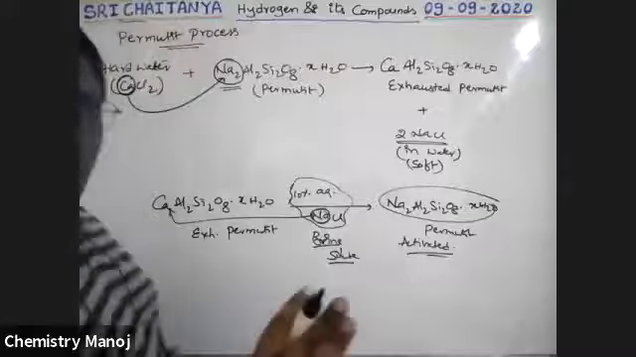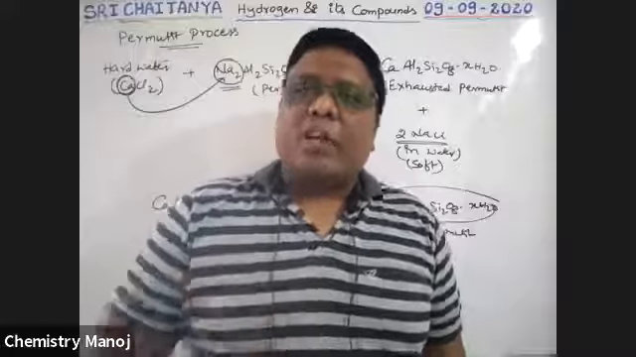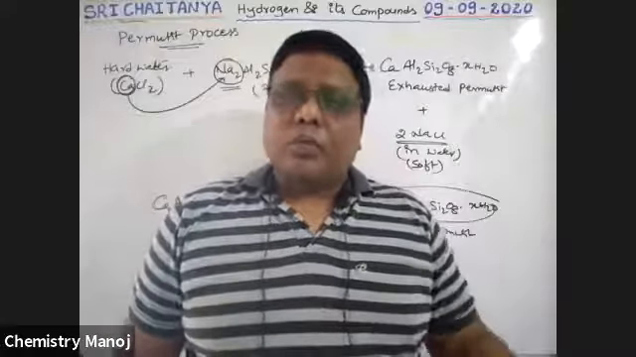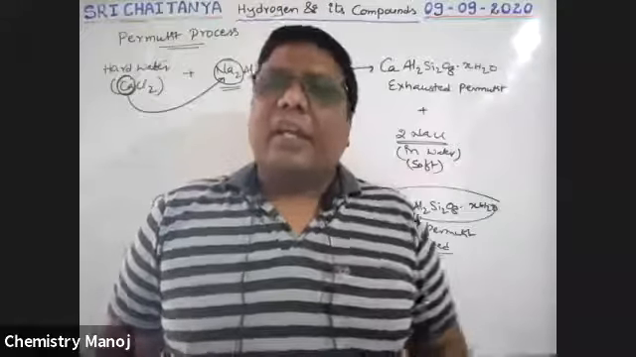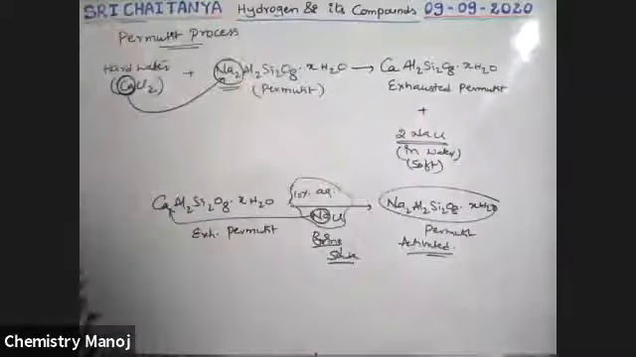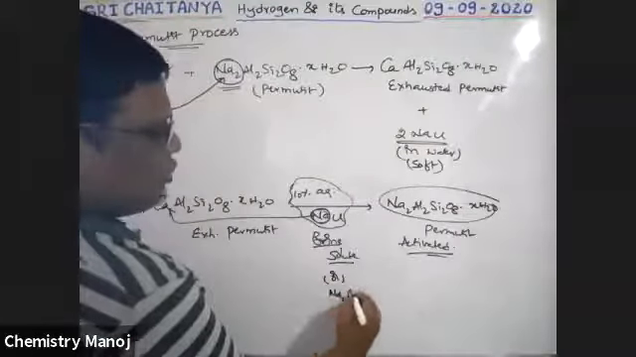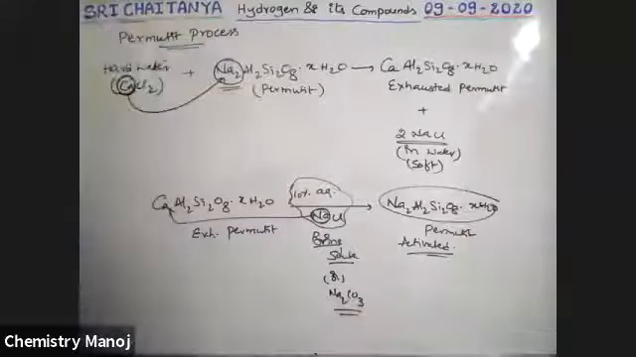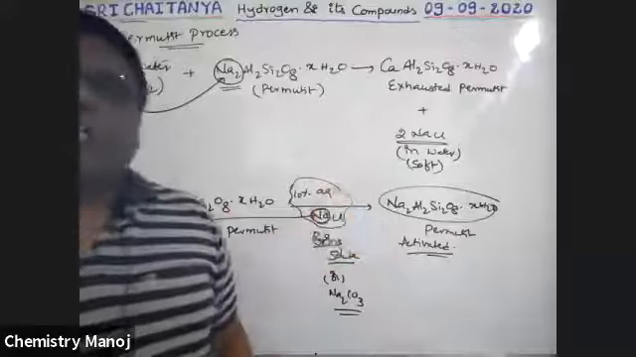Now it is reused for converting hard water into soft water. See boys, how exhausted permutit is reactivated. What is the chemical used to convert exhausted permutit into normal permutit? That is our aqueous NaCl, 10% aqueous NaCl solution, which is brine solution. Otherwise Na2CO3 may also be used. So these are the chemicals to reactivate that exhausted permutit.